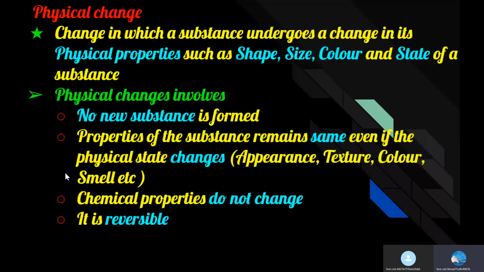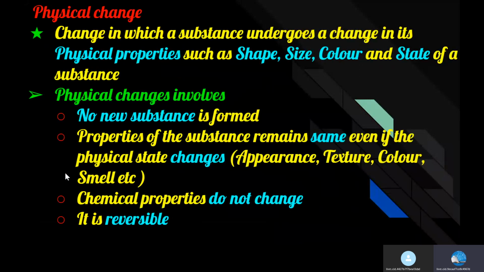Physical change. A change in which a substance undergoes a change in its physical properties is called a physical change. Properties such as shape, size, color, and state of a substance are called physical properties. A physical change involves the following changes. No new substances are formed. The properties of the substance remain the same even if the physical state changes.